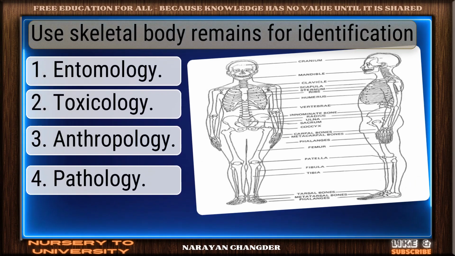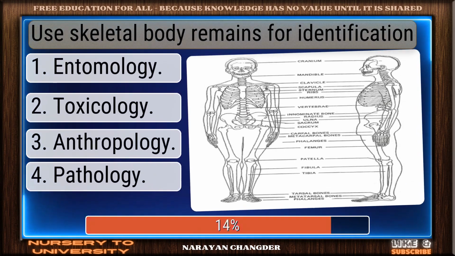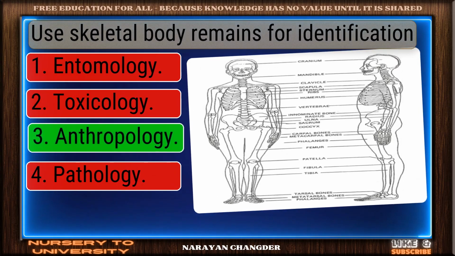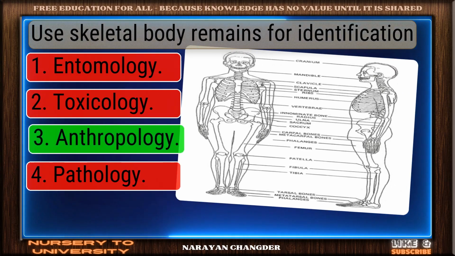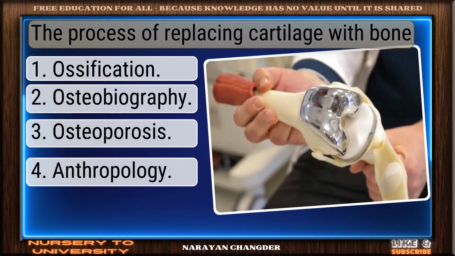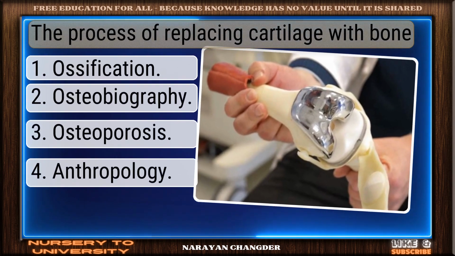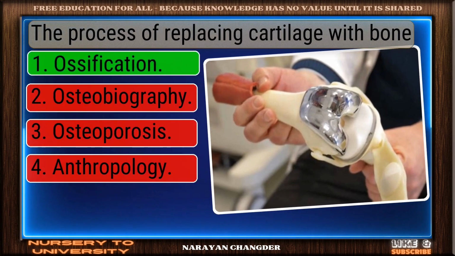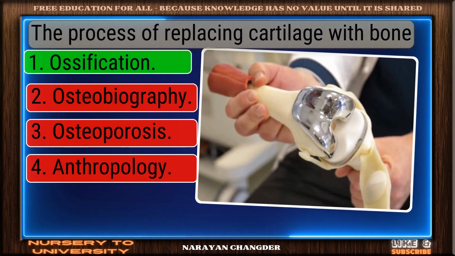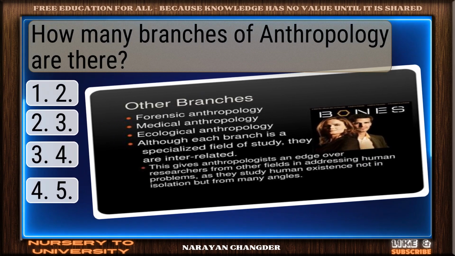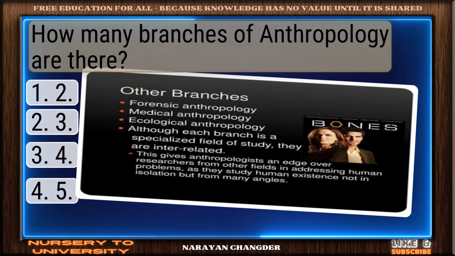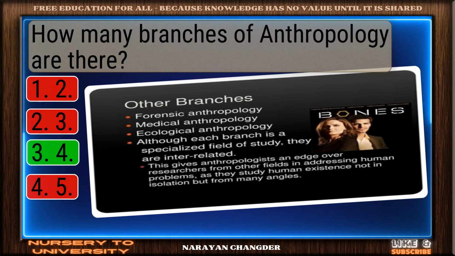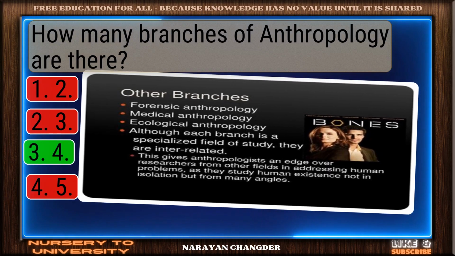Use skeletal body remains for identification? Nicely done. Anthropology is a solid answer. The process of replacing cartilage with bone. Well picked. Ossification is the correct answer. How many branches of anthropology are there? Right choice. 4 is the best answer.